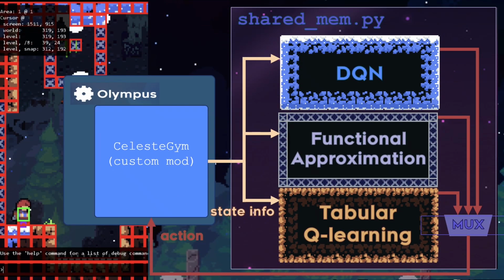However, Celeste is written in C#, so we wrote a custom mod to transfer state to and from the game using shared memory. And basically, from Python's perspective, the entirety of the game's code was abstracted away as the simulator of our MDP, and Python just pretended it was talking to some MDP interface.